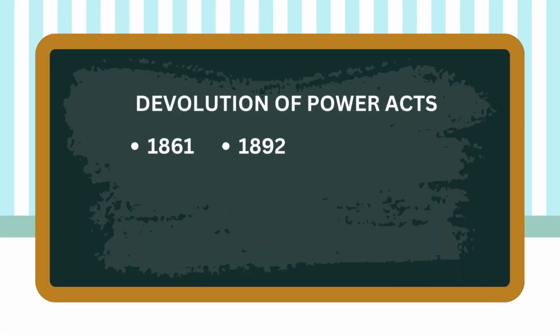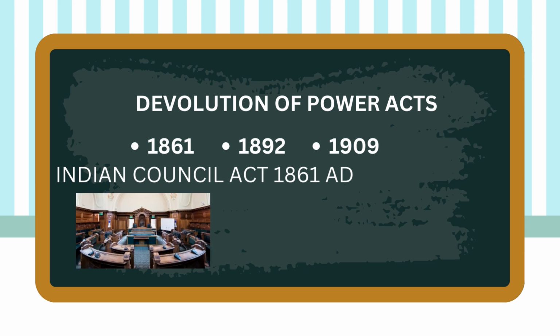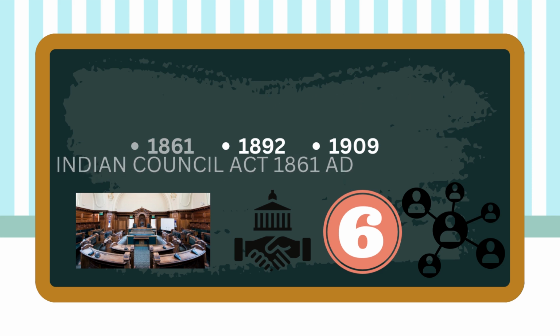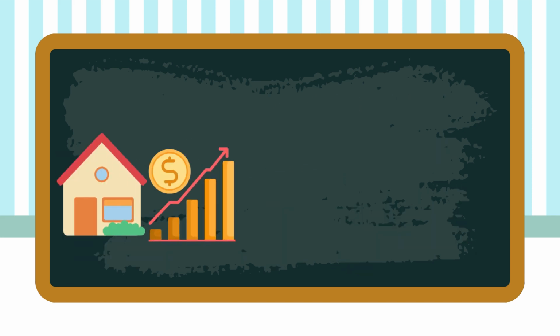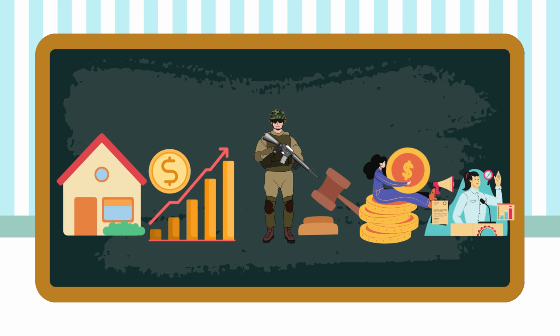Devolution of Power Acts of 1861, 1892, 1909. Act of Parliament 1861 AD. This act transformed the Viceroy of India's Executive Council into a cabinet with important portfolios. This cabinet had 6 appointed members who each took charge of a separate department in Calcutta's government: Home, Revenue, Military, Law, Finance, and Public Works.